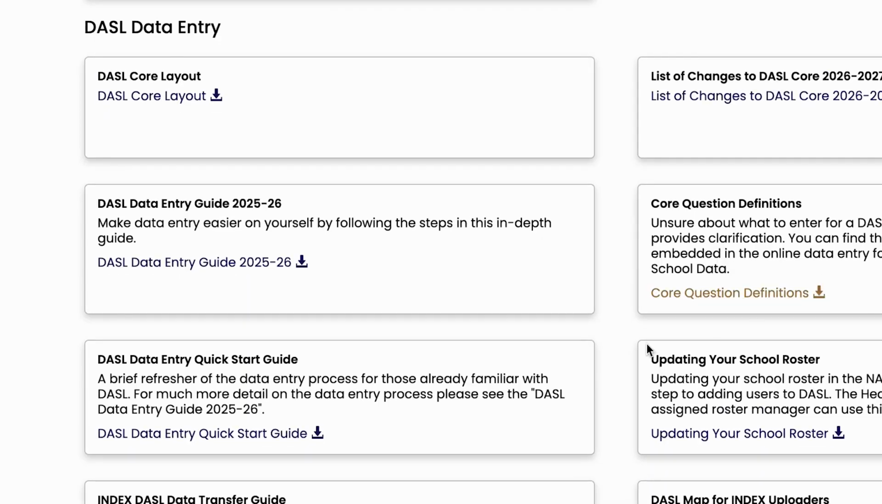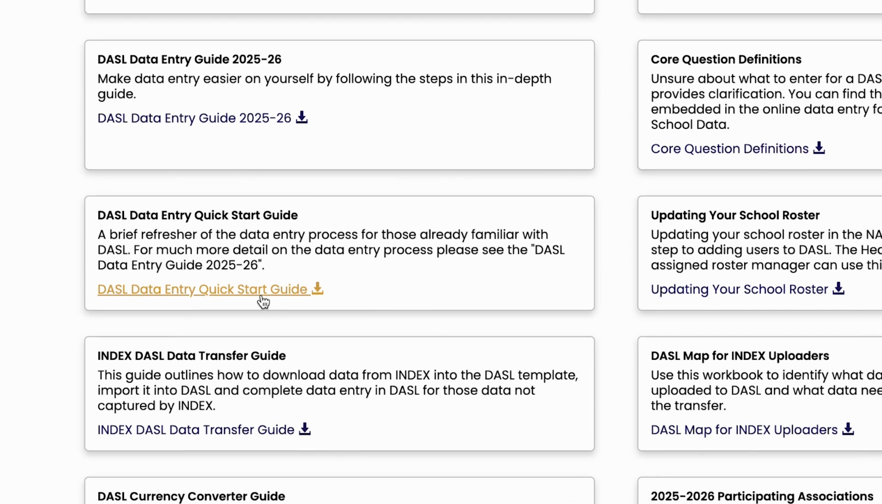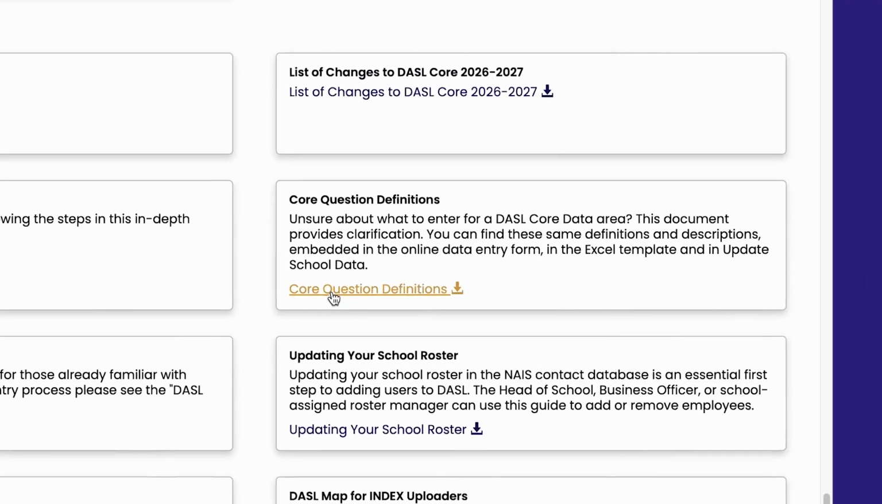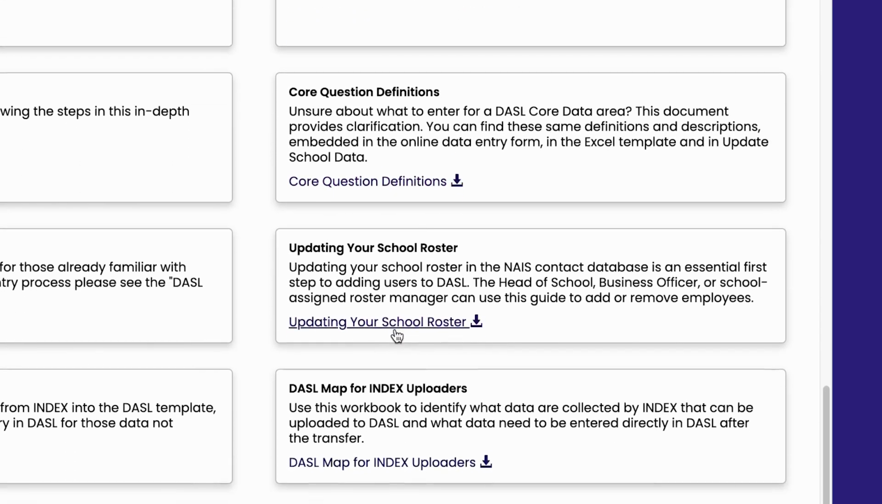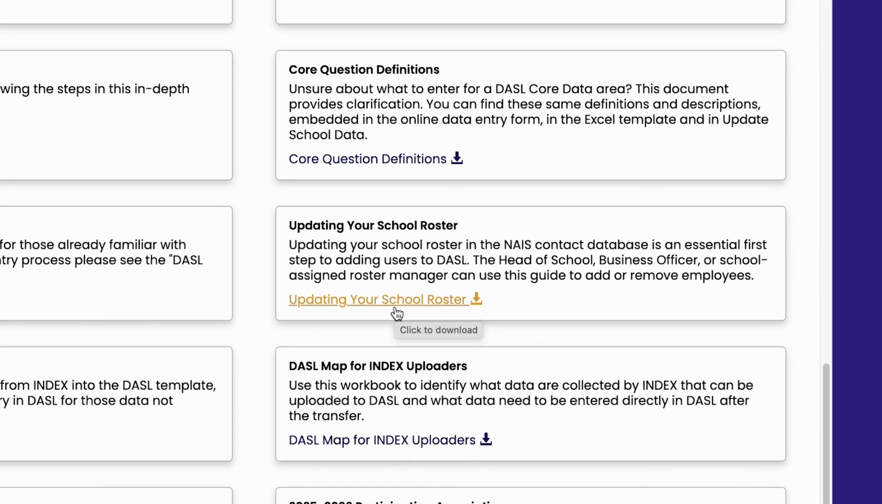The DASL Data Entry Guide describes the process with screenshots and step-by-step instructions. The DASL Data Entry Quick Start Guide offers an overview of steps for those already familiar with this process. The Core Data Definitions document provides definitions for all data points requested in the core questions asked of all schools entering data in DASL. There are also instructions on how to add users in DASL.